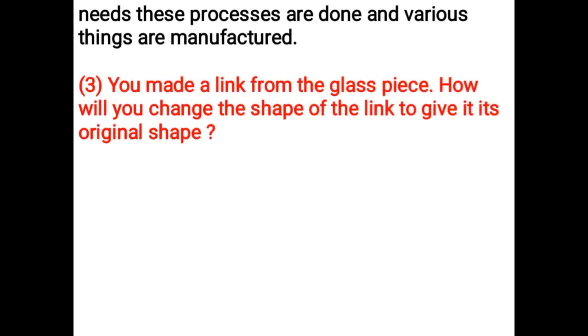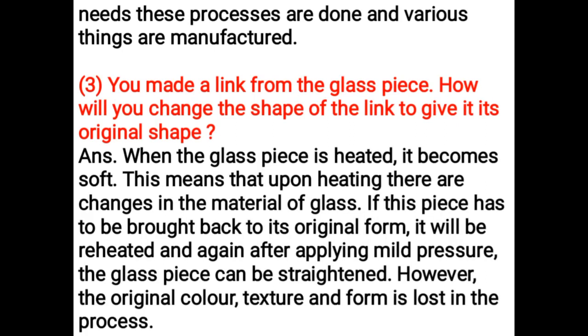You made a link from the glass piece. How will you change the shape of the link to give it its original shape? When the glass piece is heated, it becomes soft. This means that upon heating, there are changes in the material of glass. If this piece has to be brought back to its original form, it will be reheated and again after applying mild pressure, the glass piece can be straightened. However, the original color, texture and form is lost in the process.